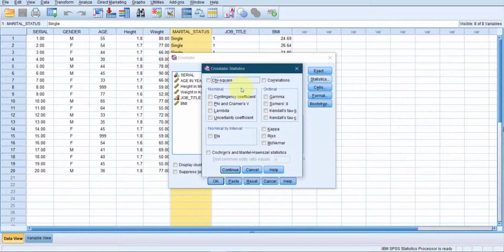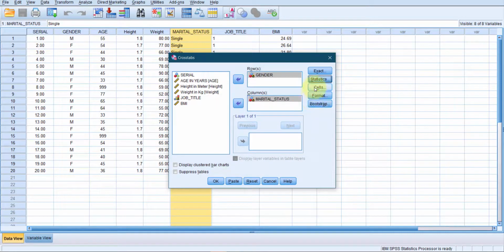Under Statistics, obviously I would check chi-square. I would like to see the contingency coefficient and phi and Cramer's V. I would also like to see the risk. This risk is represented as a risk ratio or odds ratio, which is very commonly presented in the test results in the journals.